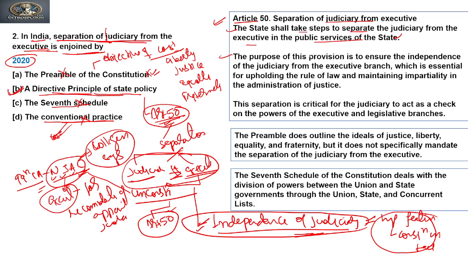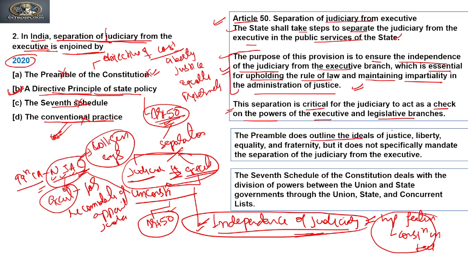The purpose of this provision is to ensure the independence of the judiciary from the executive branch, which is essential for upholding the rule of law and maintaining impartiality in the administration of justice. This is the objective of Article 50. This separation is critical for the judiciary to act as a check on the power of the executive and legislative branches. Clear?